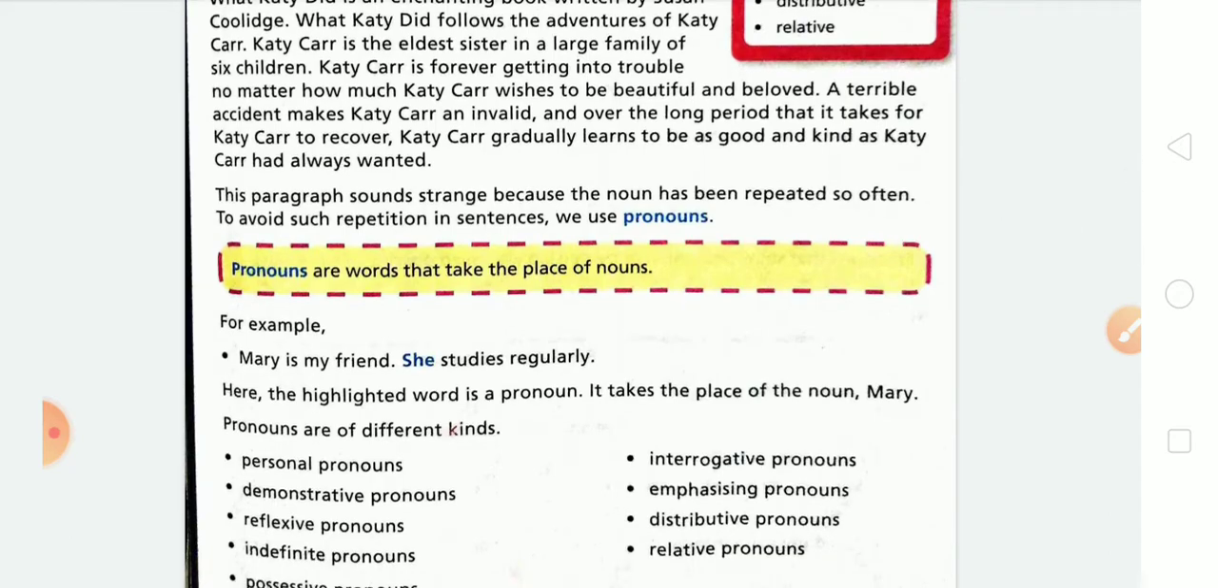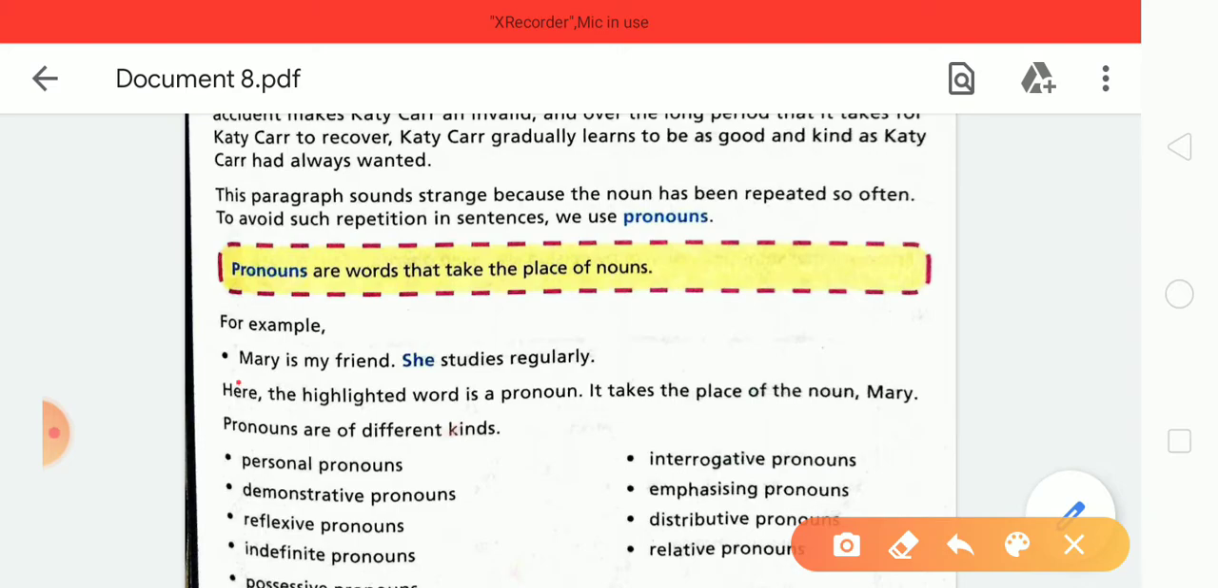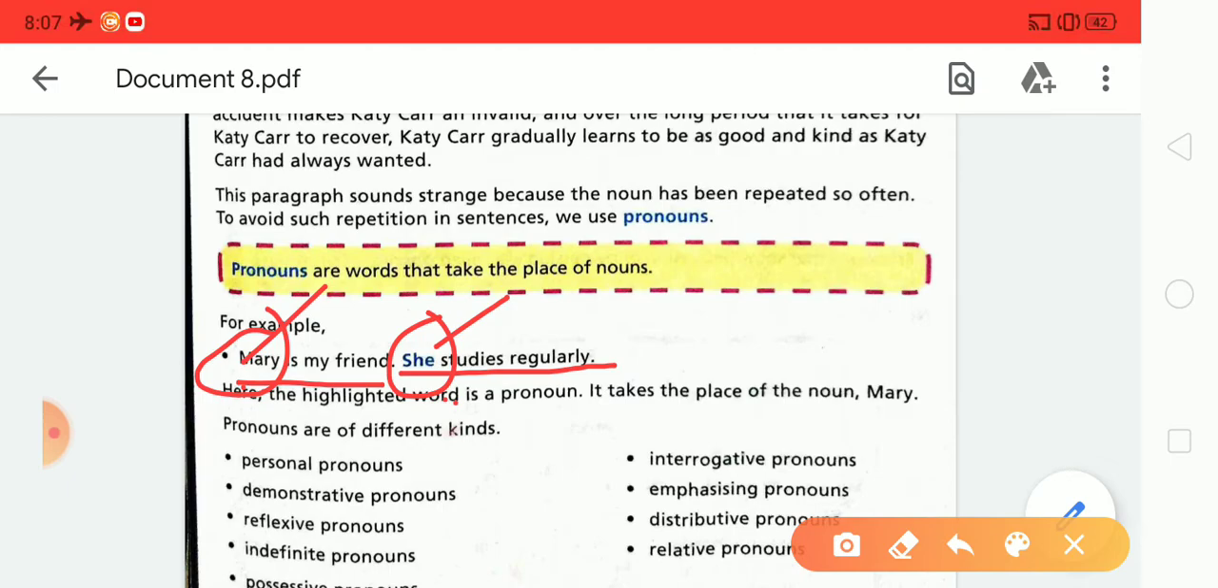When you see here, Mary is my friend. Mary is my friend and she studies regularly. So you can see that here the subject Mary is a noun word, and in the second sentence here is the pronoun word she, and this pronoun word is used in place of Mary. You will know that Mary is a noun word. So according to the definition, it takes the place of a noun. It means a pronoun word always takes the place of a noun.